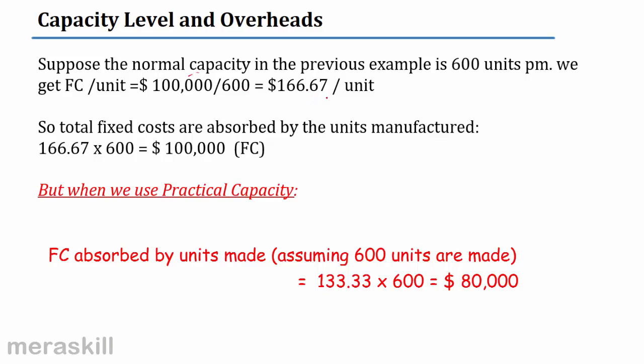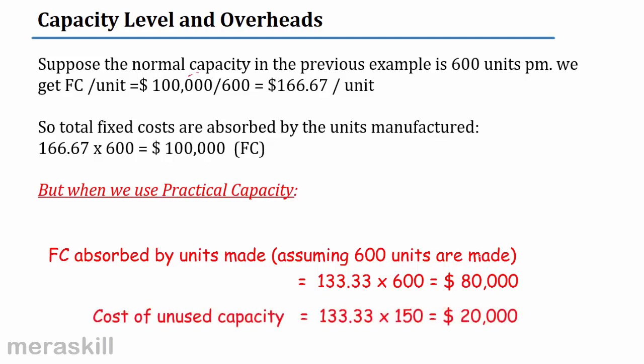Okay. Now what happens? So what is the cost absorbed? Assuming that you make 600 units in the next month also, you exactly absorb 100,000. No problem. Correct? But if you use practical capacity, remember what was the rate we had? We had a rate of only 133.33. Remember the previous example. So when we do this, we are absorbing only 80,000. But our fixed costs actually are 100,000. Yes or no? So what happens?